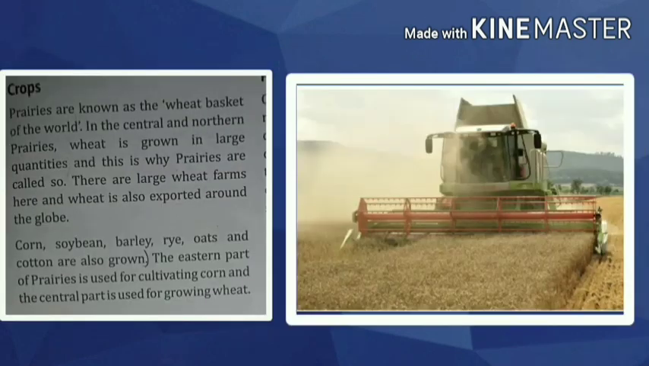Now regarding crops, prairies are also known as the wheat basket of the world. Okay, why is it called so? Because in the central and northern prairies, wheat is grown in large quantities. Okay, so there is a large production of wheat in the central and the northern prairies. That is why they are called so. There are large wheat farms here, and wheat is also exported around the globe. Means from there it is exported all around the earth.